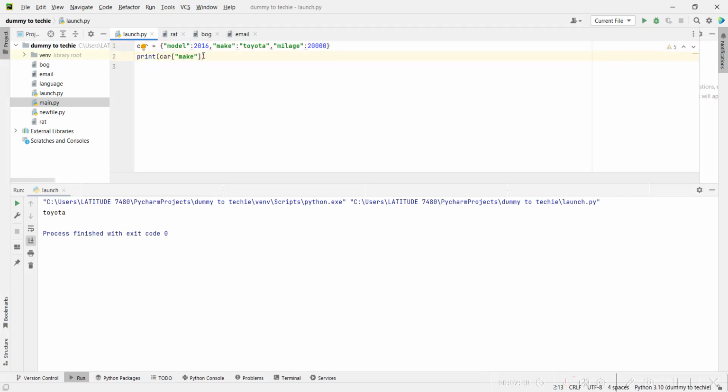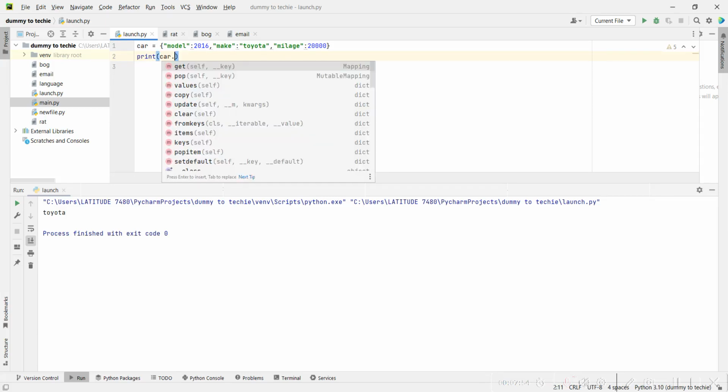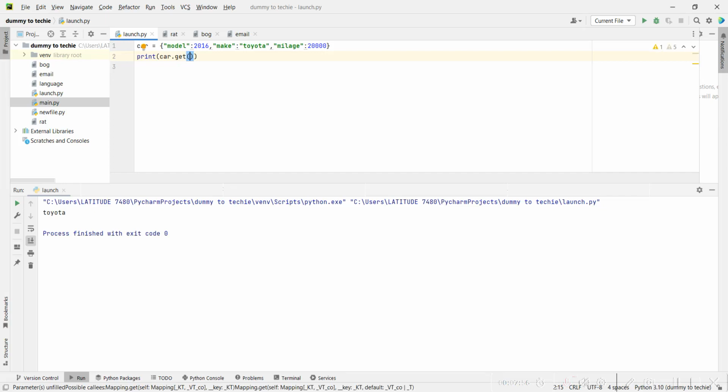There's also another way to get the values from a dictionary. You see this a lot when you're doing proper software development: .get. Whenever you want to pull something out from a dictionary, you can use .get. So I can say .get and specify what I want to get. I want to get model. I actually prefer to use this. So .get model, and it's 2016.